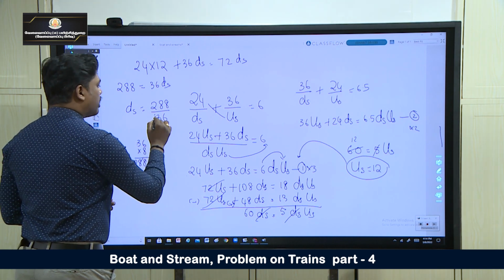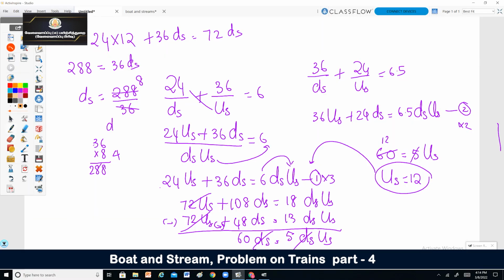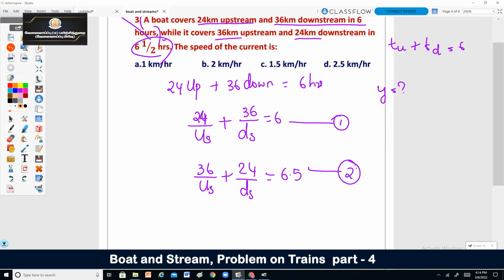So 36 eights are 288. So downstream speed is 8 kilometers per hour. Upstream speed is 12 kilometers per hour. So I got downstream as 8, upstream as 12.